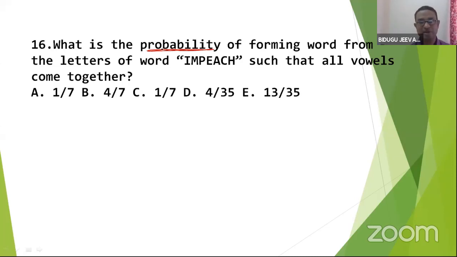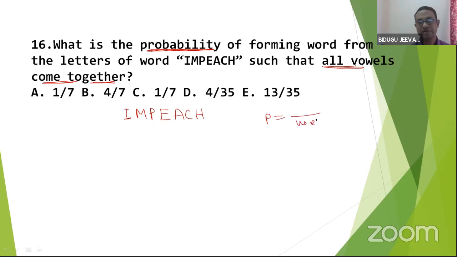What is the probability of forming a word from the letters of the word impeach such that all the vowels come together? Anyone? What is the concept of probability?